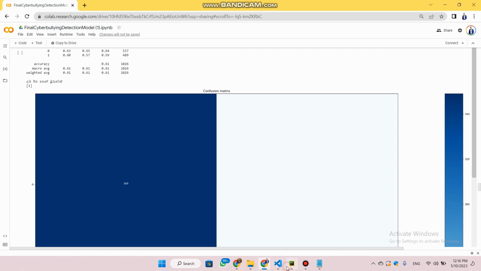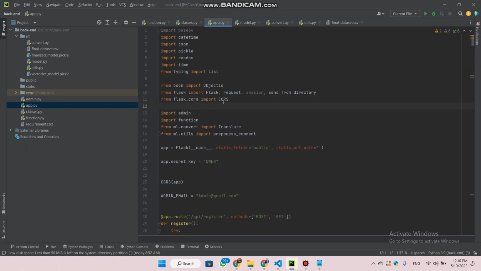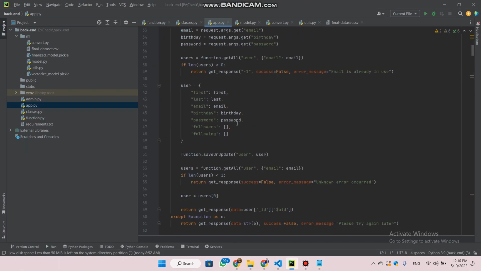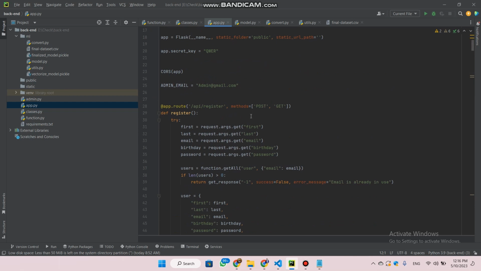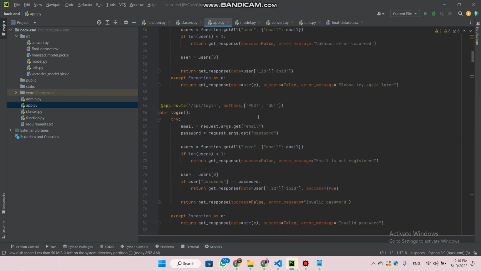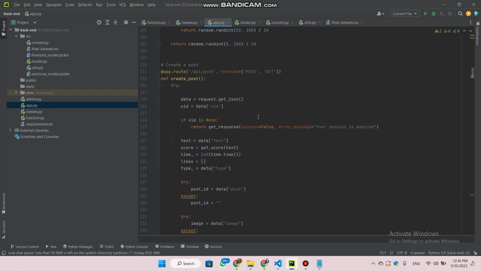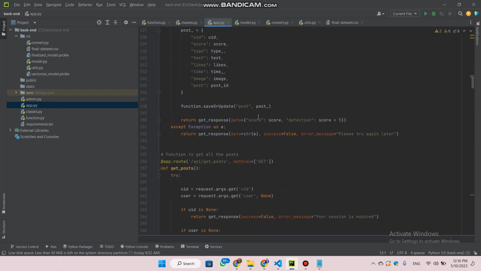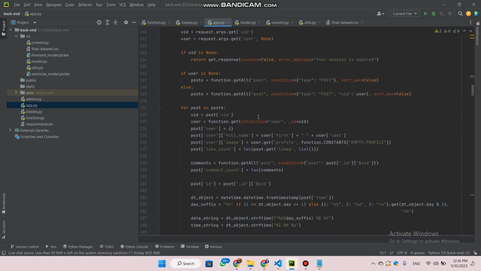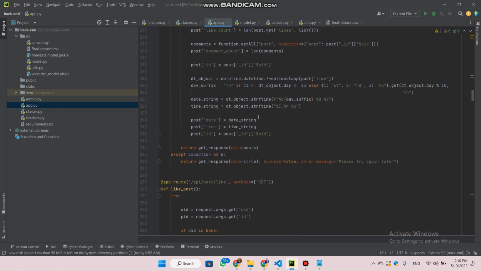In order to talk about the backend of the application, I have used Flask to create the APIs. As you can see, here is some of the code base, showing how I retrieve comments, how I post comments, and other things that I use.